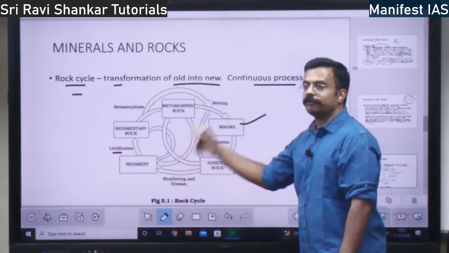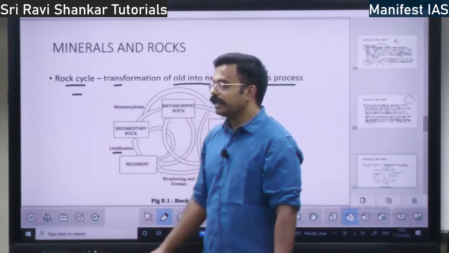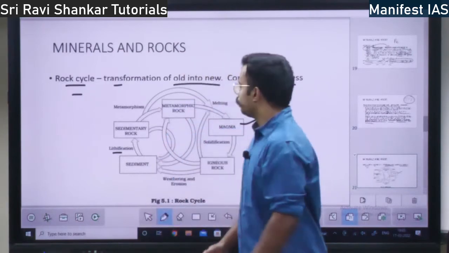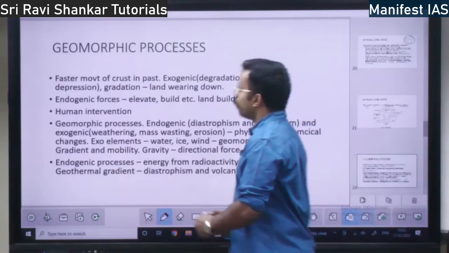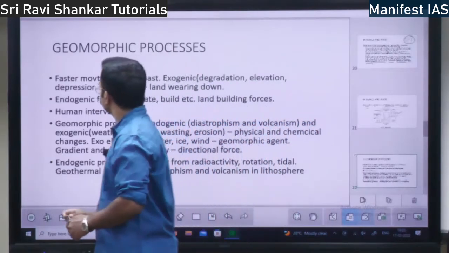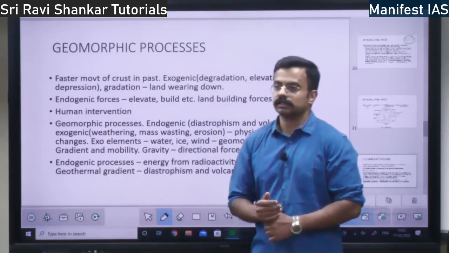So, are you getting the difference? So, this rock cycle of all the cycles is very, very important. Right? Please know about the rock cycle. Okay. Then, geomorphic processes. So, what is geomorphic processes?